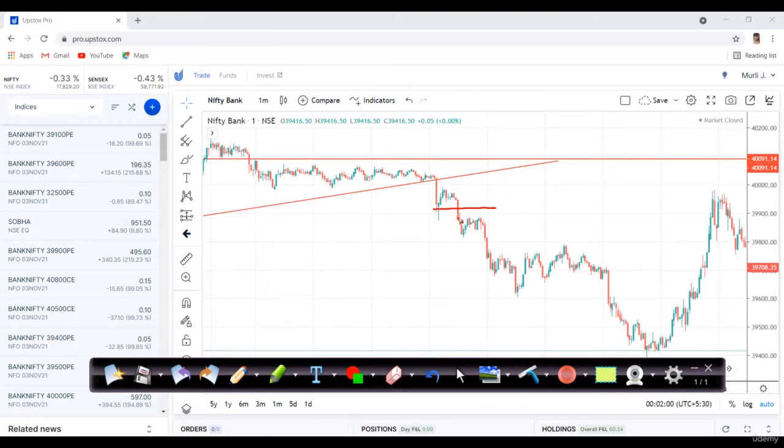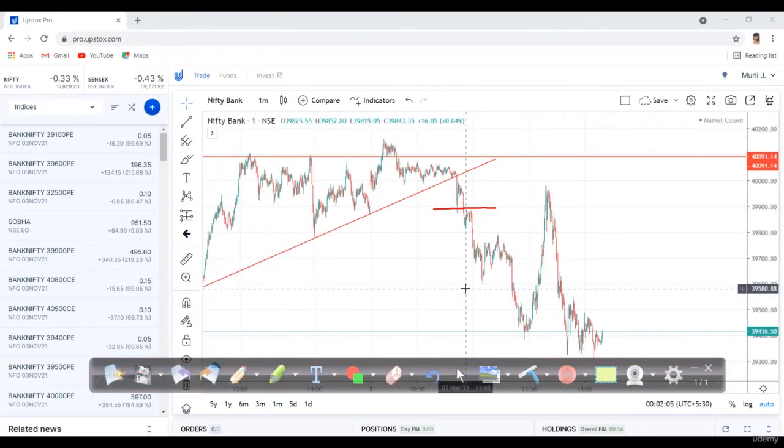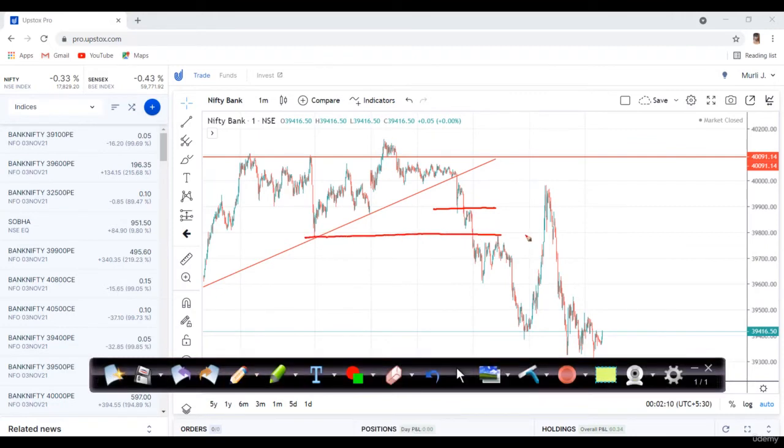But what is our target? As discussed in the last video, I zoomed out a little bit to check the target. My first target was this one, but it went directly into a fall. So I booked some profit at this line when it came back to retest. Then I re-entered at this breakout, because after it came down I booked a profit somewhere around this zone. Then the market again tried to break the low, so I made an entry here, and the market moved downside.